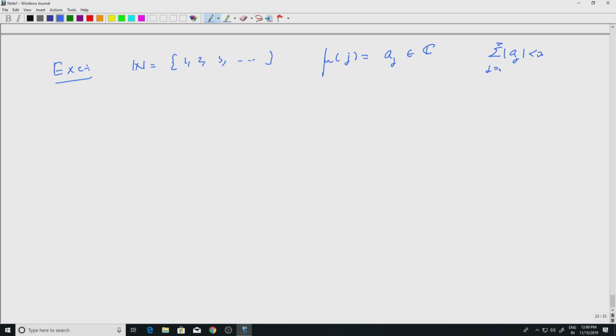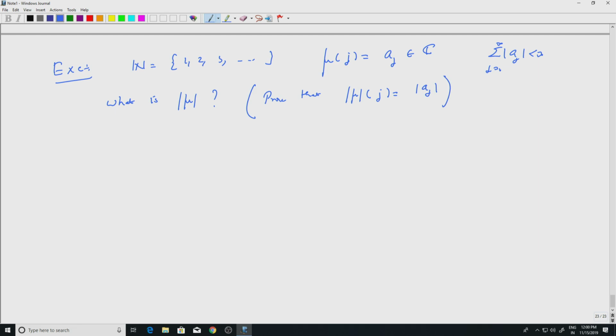So what is mod mu? Remember, mod mu is the total variation measure. You can prove that mod mu of singletons j is actually mod aj. You will see that this is true, and that sort of explains why modulus is used.